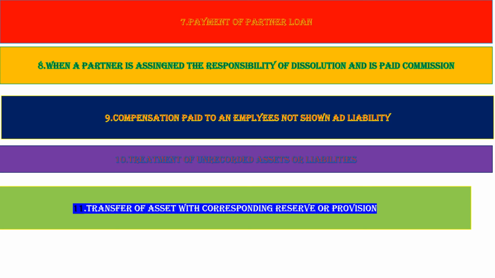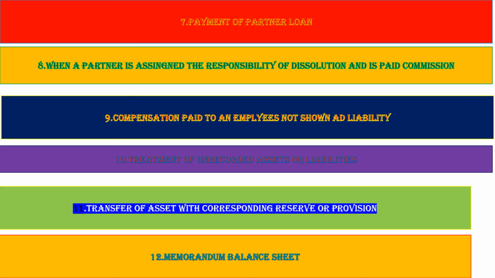Then transfer of assets with corresponding reserve or provisions, like provision for bad debts, provision for doubtful debts, provision for depreciation. When we transfer the assets, like machinery and debtors, to the debit side of realization account, then the reserve or provision will be transferred on the credit side with liabilities. That is, provision for bad debts account debit, provision for depreciation account debit to realization account.